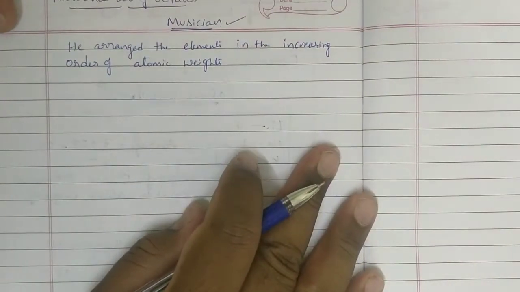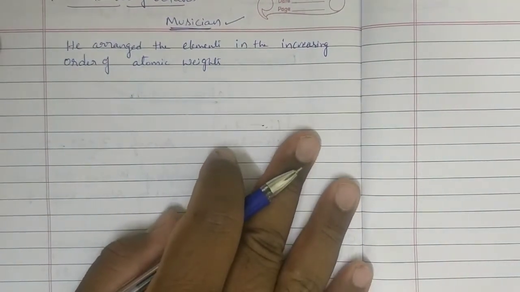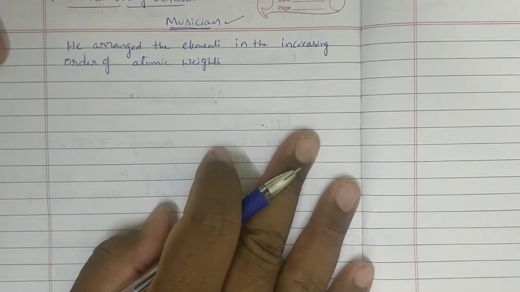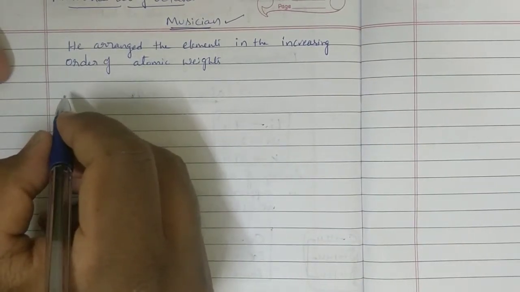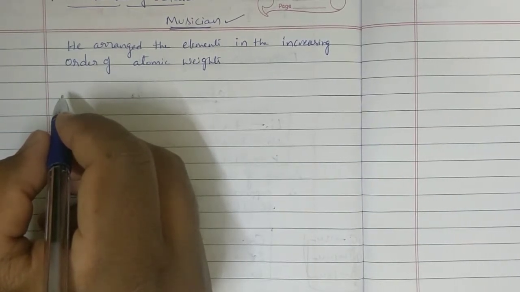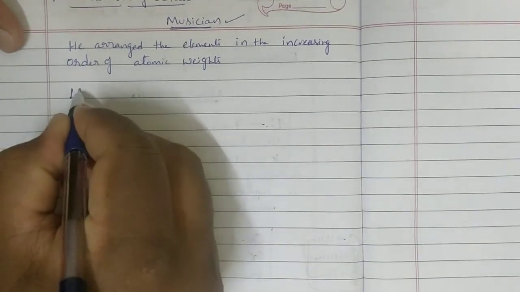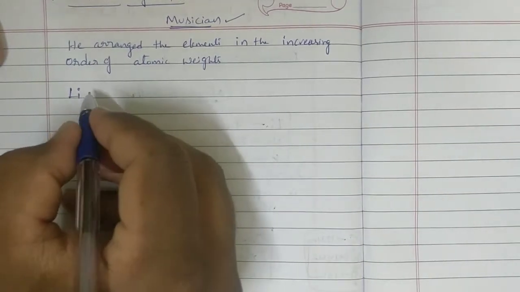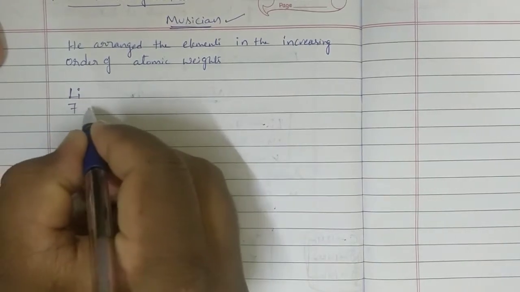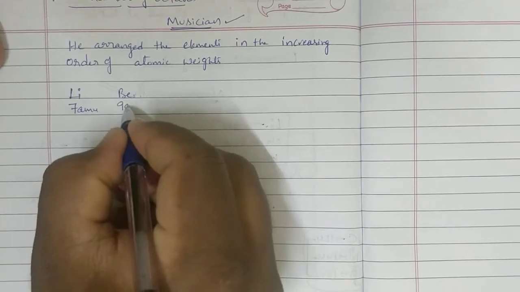Newland arranged the elements in the increasing order of their atomic weights. Then what did he find? Let us see that one. At that time, helium was not there. Hydrogen, keep aside. Let us start with lithium. Lithium atomic weight is 7 AMU. Beryllium 9 AMU.